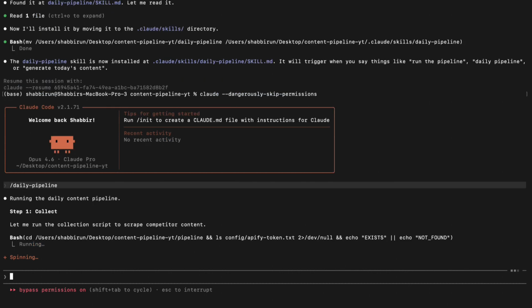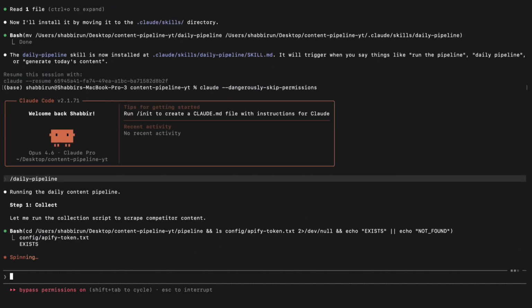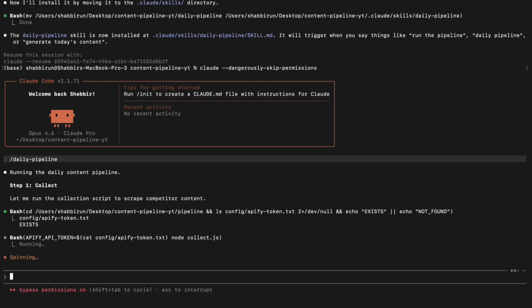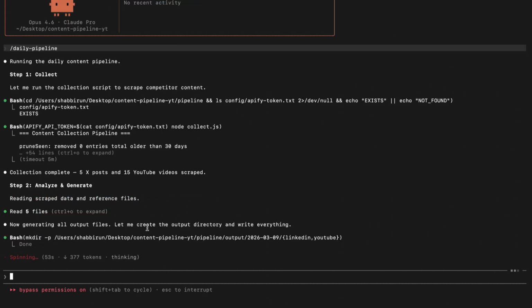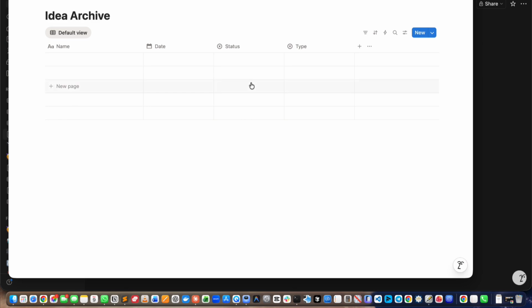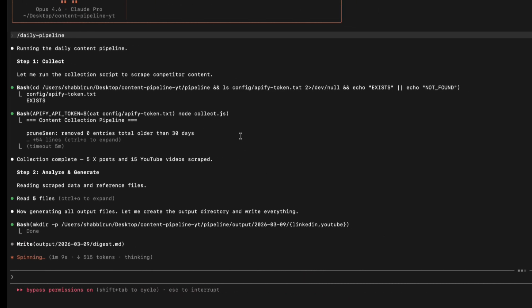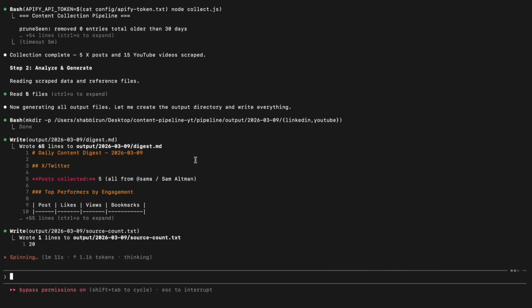It's going to go ahead and scrape X, scrape YouTube, and come back with a whole bunch of ideas ready for me to work on. So it found 5 X posts and 15 YouTube videos. Awesome. It's checking against existing ideas just to make sure there are no duplicates. It's now generating all of the files, and once the files are generated, it's going to push them into Notion. So if you go over to Notion, you'll see that the daily digest, the content drafts, and the idea archive are all currently blank. Once Claude Code is done with its work, it's going to push everything to Notion, and we'll have everything there ready to go.